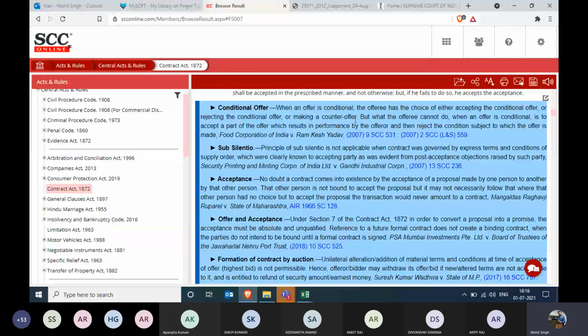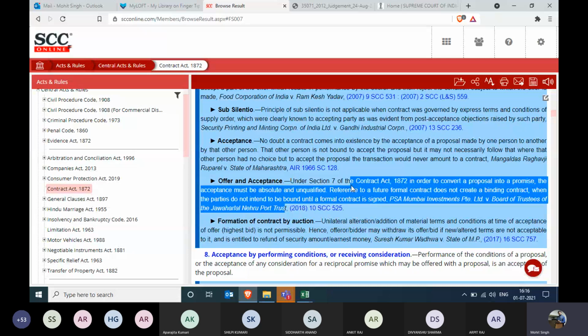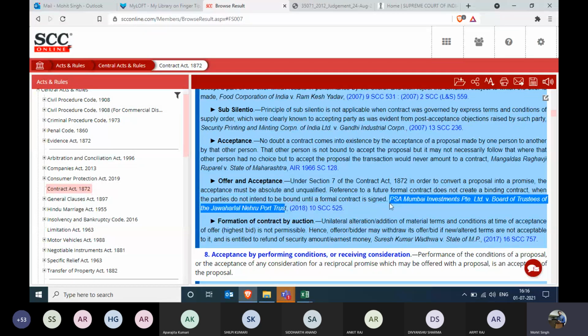And who is giving this information? The editors of Eastern Book Company. According to them, there are some important cases on section number 7 of Contract Law which might benefit you while you're preparing for your case. So there is an important judgment on offer and acceptance, and that is this one, right? Similarly, you can find other judgments as well.